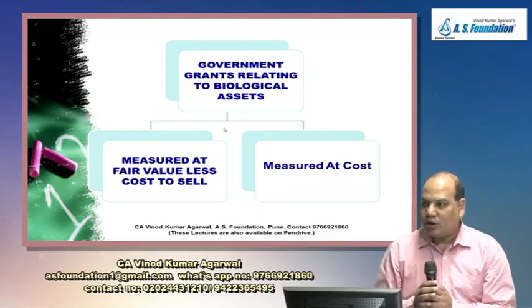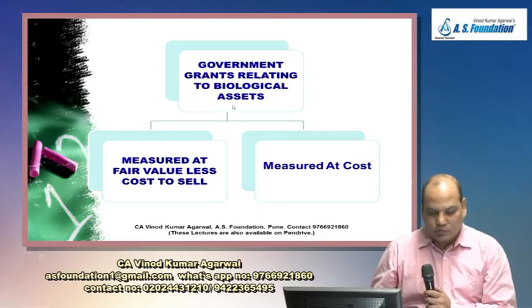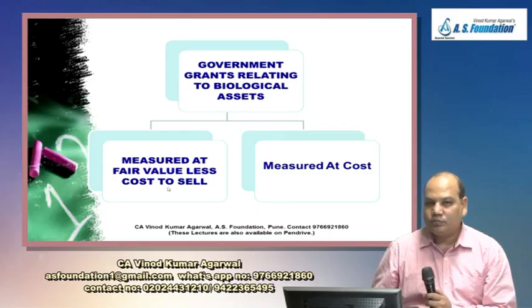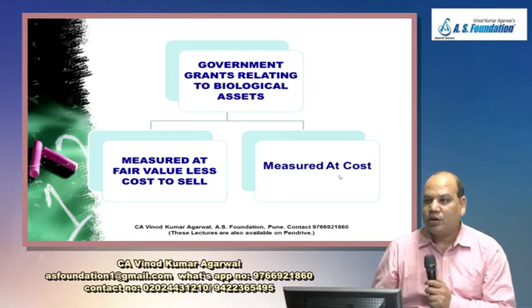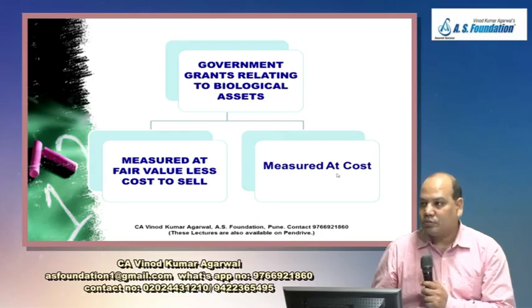So biological assets are of two types: measured at fair value less cost to sell, and as we have seen in some cases they may be measured at cost also. When fair value cannot be determined, then it can be measured at cost also.